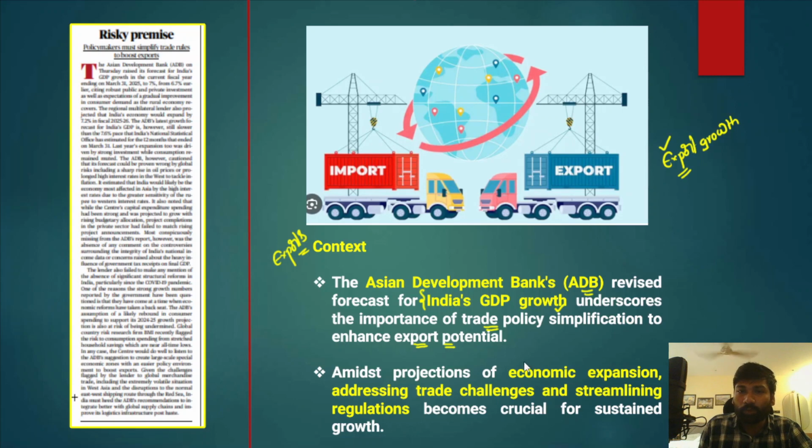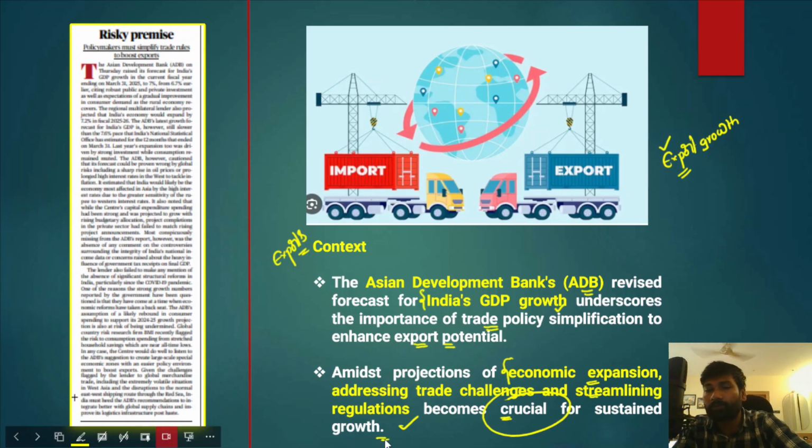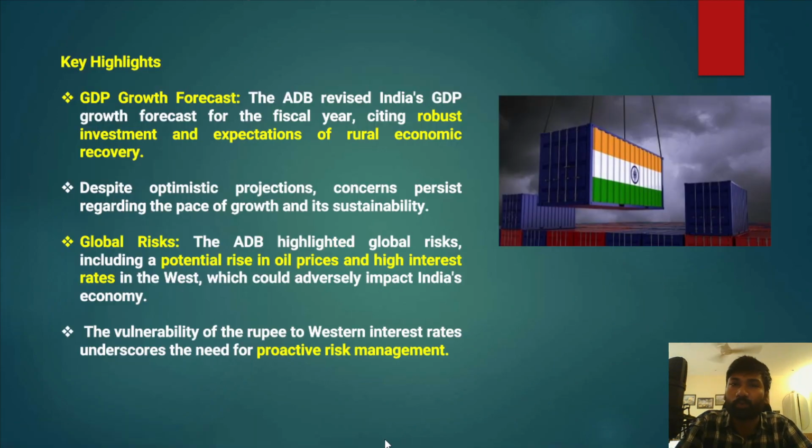Amidst the projections of economic expansion, addressing trade challenges and streamlining regulations becomes crucial for sustainable growth. Because India's economy is going through a phase of expansion, addressing the existing trade challenges and streamlining regulations are very important for sustained growth, even further increasing India's total exports.